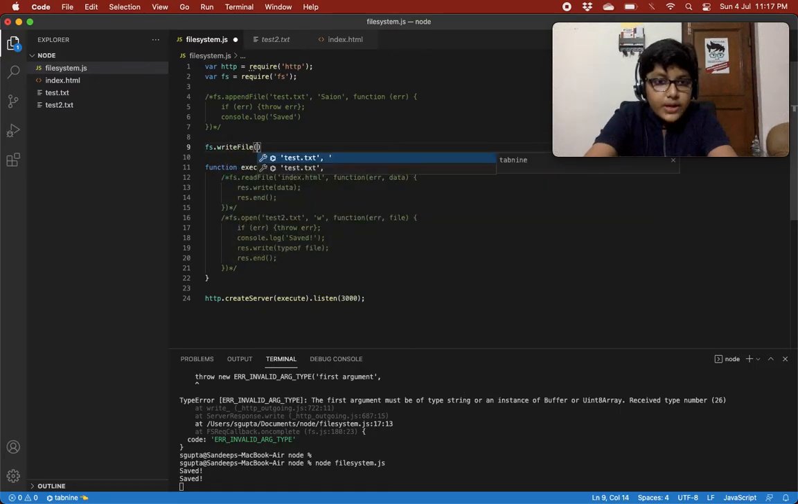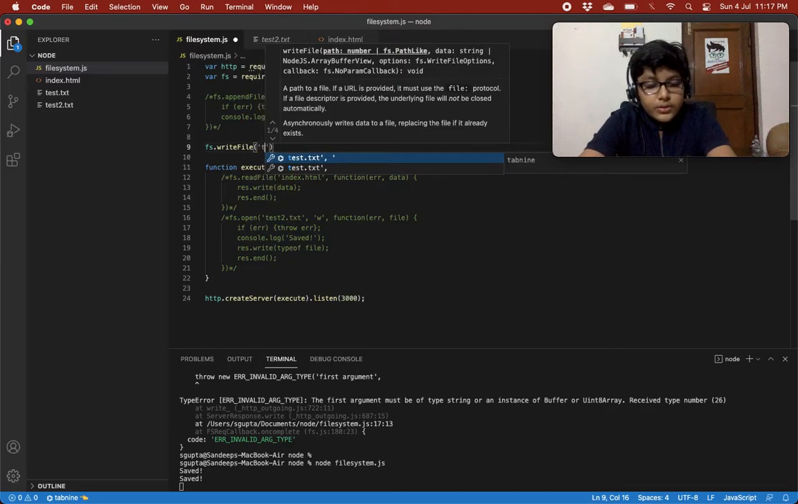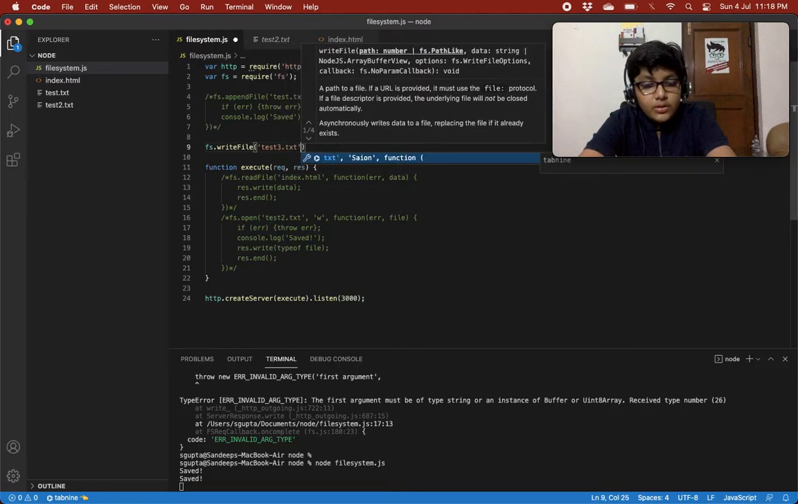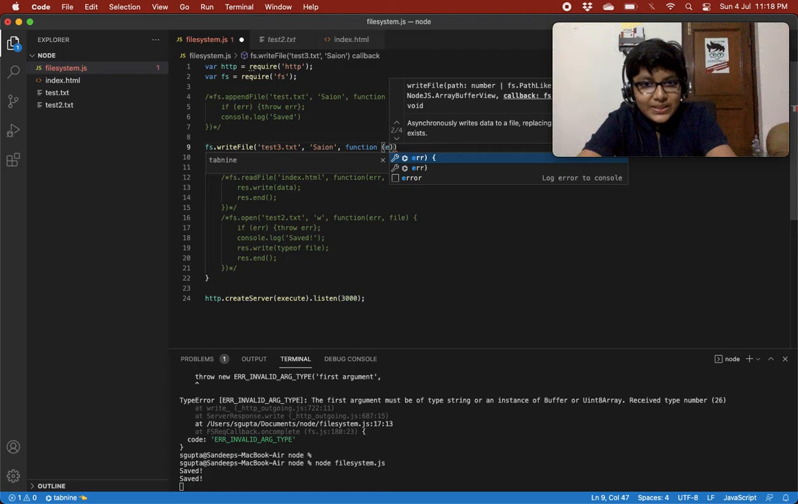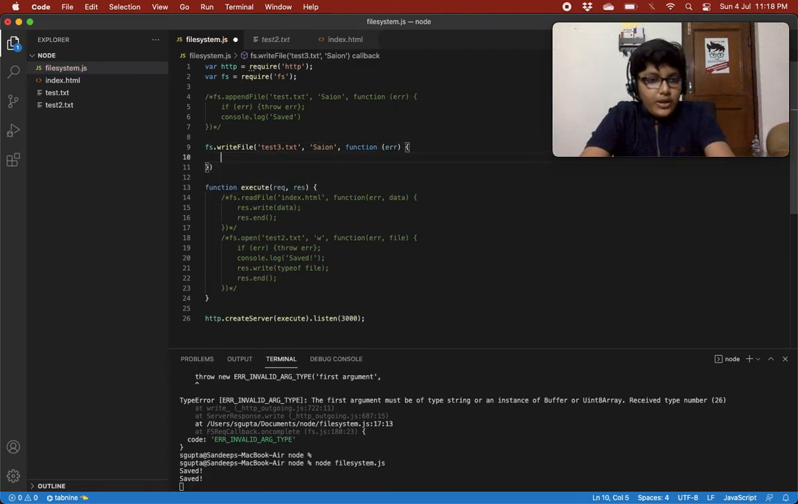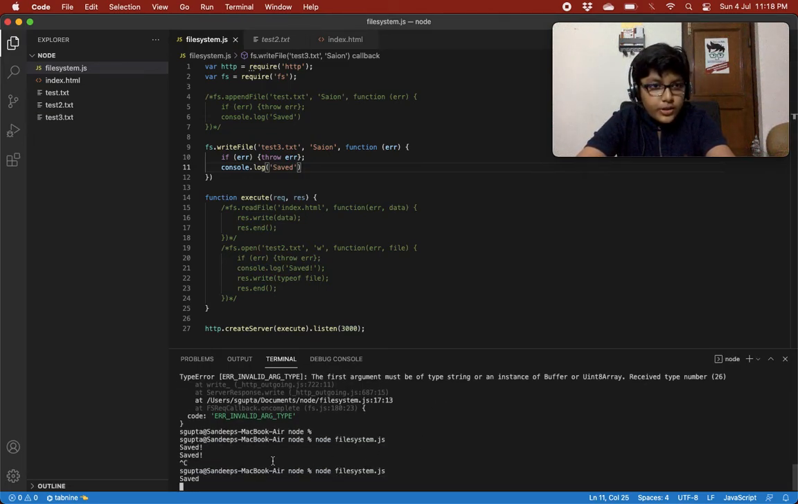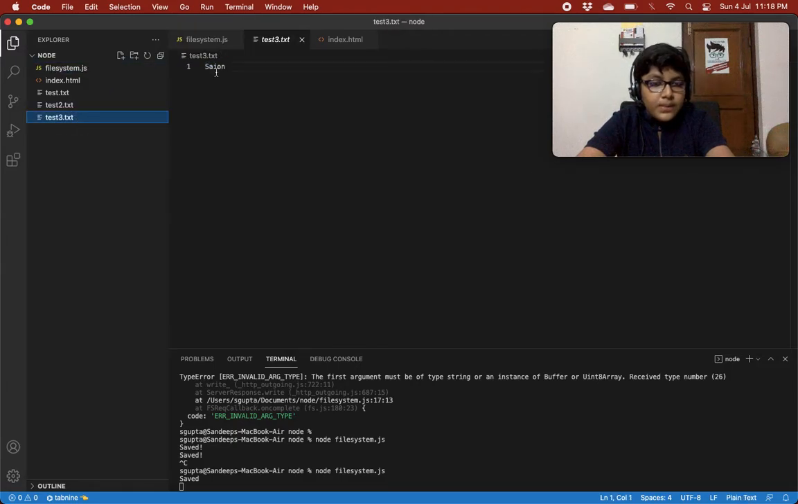For now, let's create a new file, test3.txt. In this, if error, throw error, and console.log saved. So over here it will create a new file with the content Saion in it and show us saved. It is showing us saved and it has created this file with Saion.